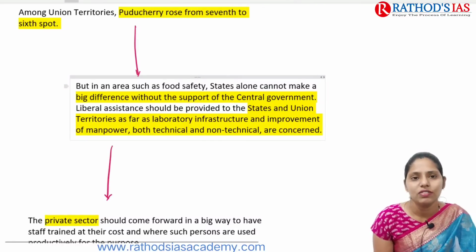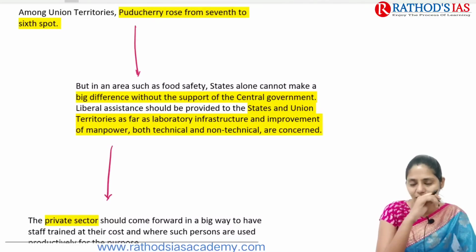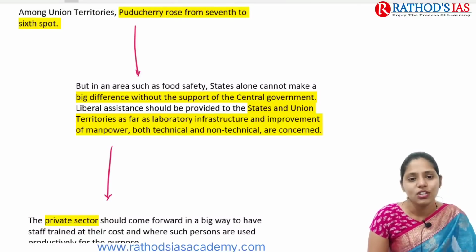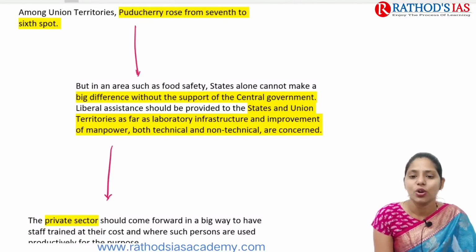Here we have to focus on some areas like food safety. States alone cannot make a big difference without the support of the central government. For ensuring food safety, the central government should also give some assistance to states and union territories, for example, laboratory infrastructure and improvement of manpower, both technical and non-technical.